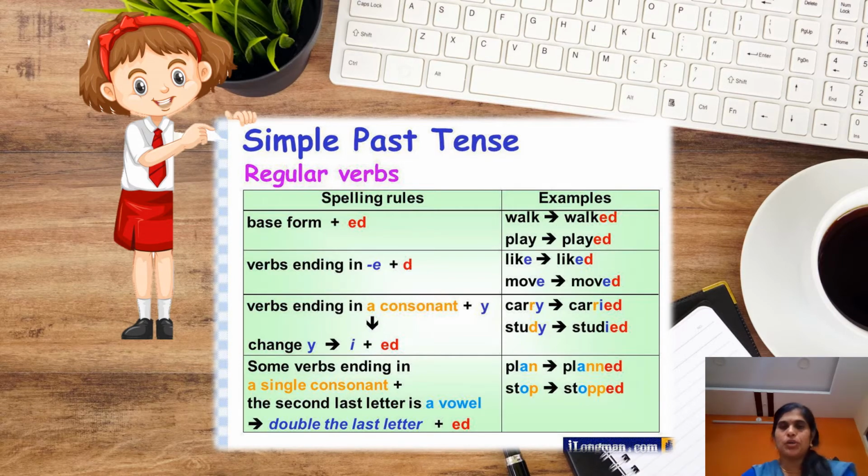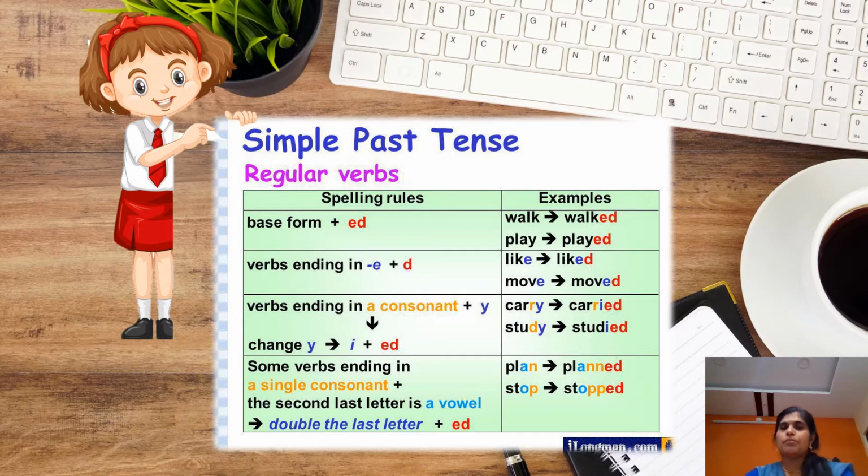And the next rule, some verbs ending in a single consonant where the second last letter is a vowel. Double the last letter plus ed to make it into a simple past tense. For example, the word plan.